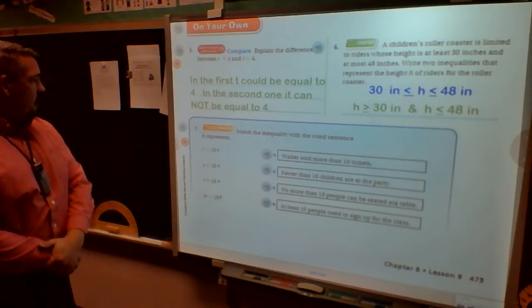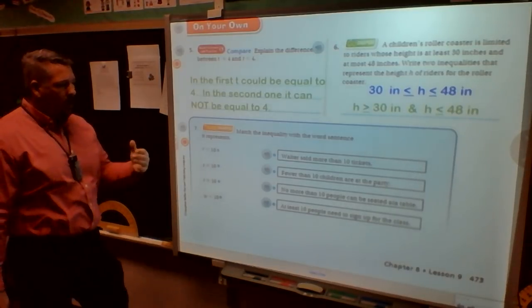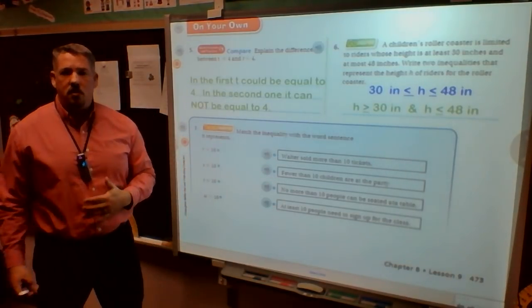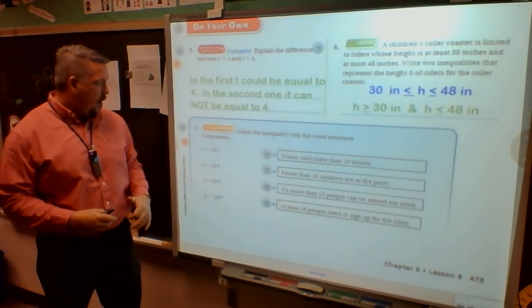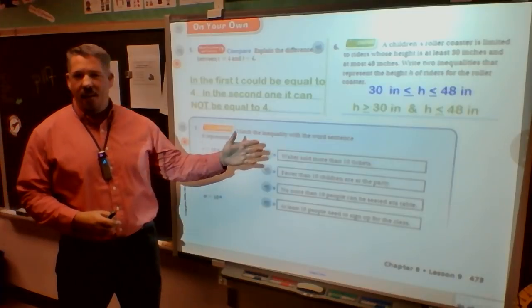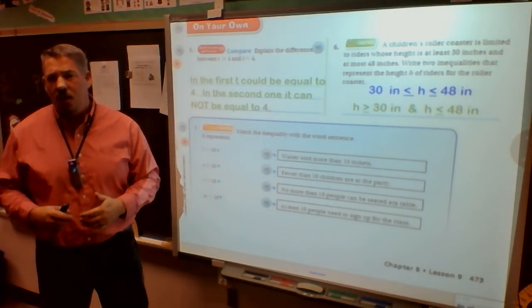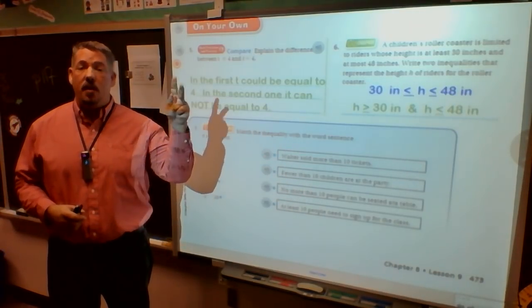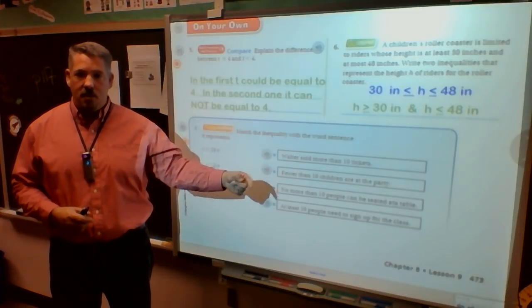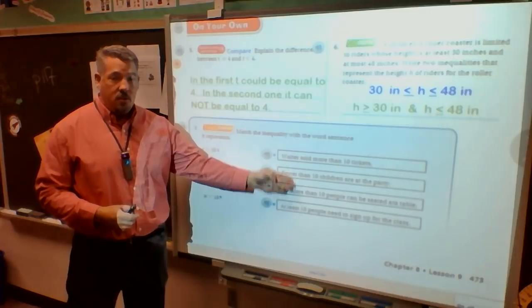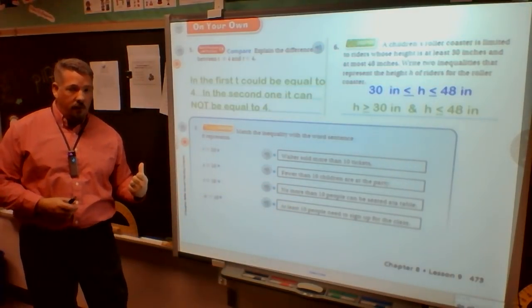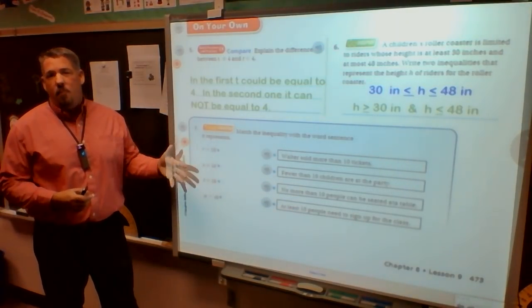Going on. Number 7. So when I read these, some of us want to automatically insert different letters. So I think they're just trying to trick you by having different letters that don't match up here at all. Or maybe they're just saying, hey, I want you to think about what this says instead of trying to match up a letter. We're going to go down this order and match them this way, which is usually the opposite of the way I do.